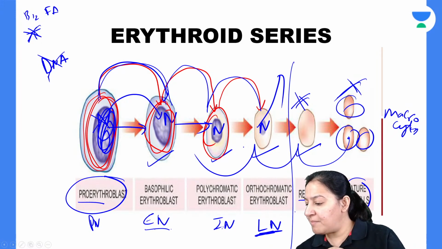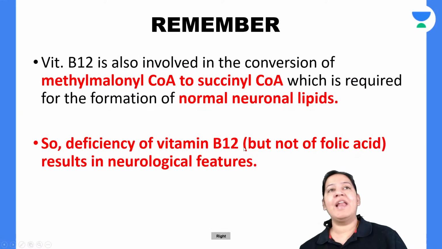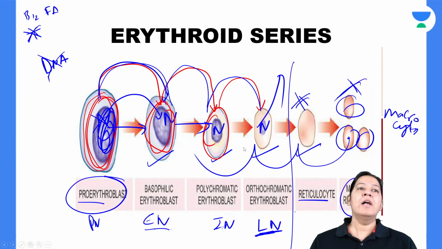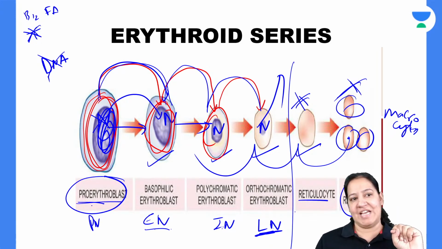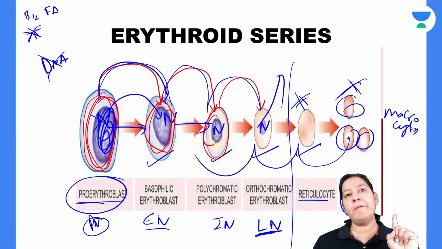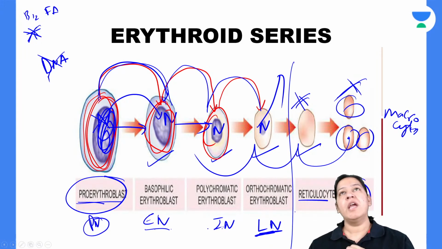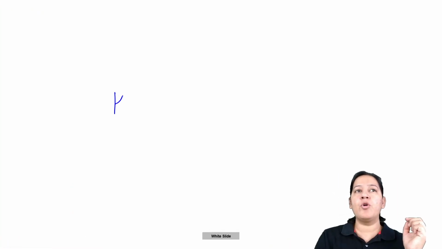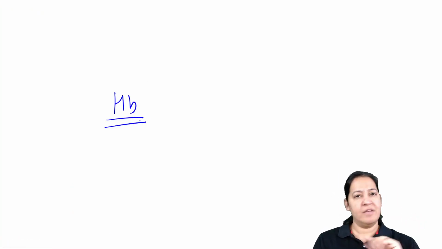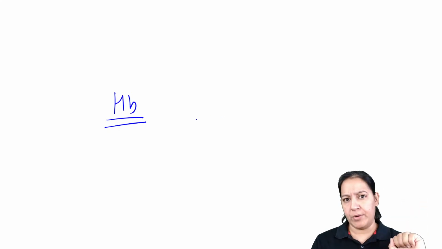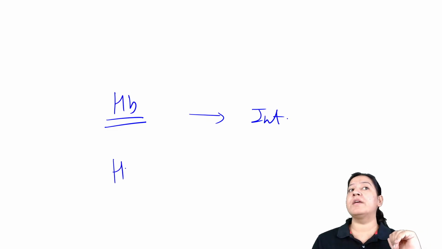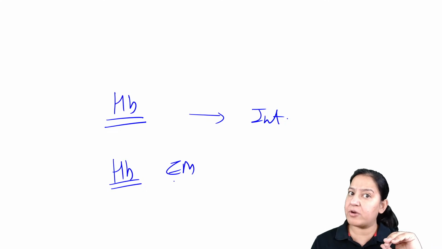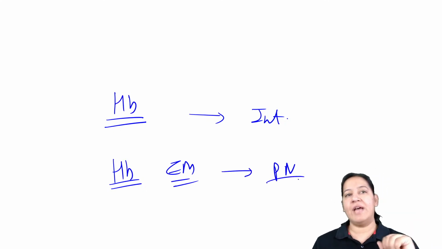Moksh is saying, but ma'am, at pro-erythroblast, hemoglobin is seen. Okay, I got it. In electron microscopy, Moksh, you are absolutely right. In electron microscopy, hemoglobin is seen at the pro-erythroblast stage, but in light microscopy, the answer is early. So you have to be specific. In your exam, what is the question? Hemoglobin first time appears at which stage? Simply, this is the question. So consider light microscopy only, see the option, and go with intermediate normoblast. But if the examiner is asking specifically about hemoglobin seen in electron microscopy, go with pronormoblast. That is my answer to you.